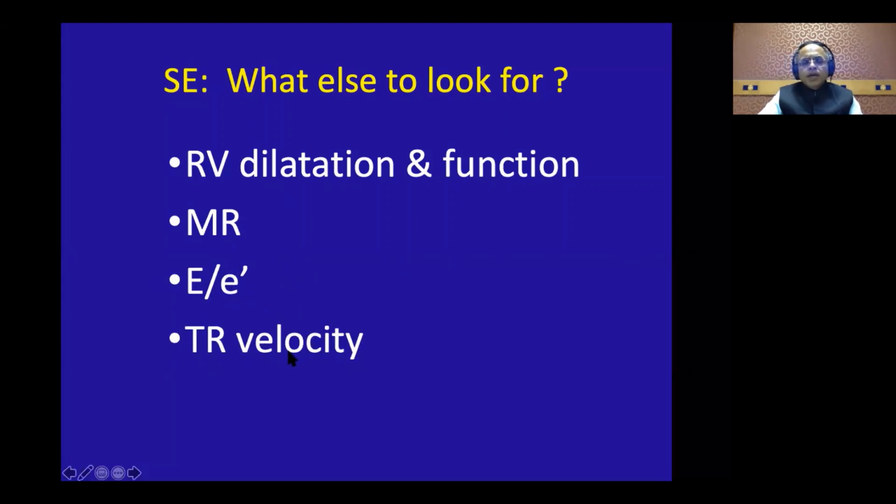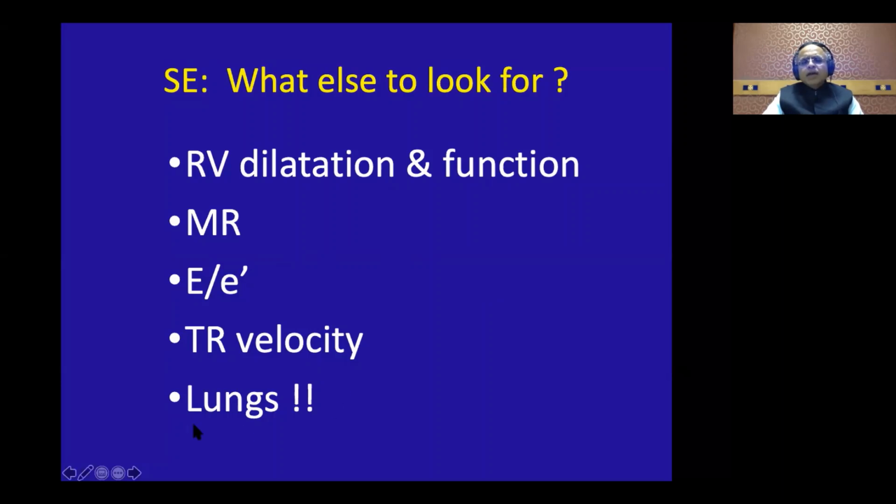Then look at the TR velocity. Now, only in 50% of the patients you can achieve TR velocity at peak exercise. E by E prime, you can get up to 80% of patients at peak exercise. And here you have to allow the heart rate to come down a little, but the E by E prime doesn't change rapidly like regional wall motion abnormalities. TR velocity, 50% of the time you can get. If the TR velocity goes above, say, a gradient of about 2.8 or 3 meters, you know that there's an exercise induced PH. And lastly, don't forget the lungs.